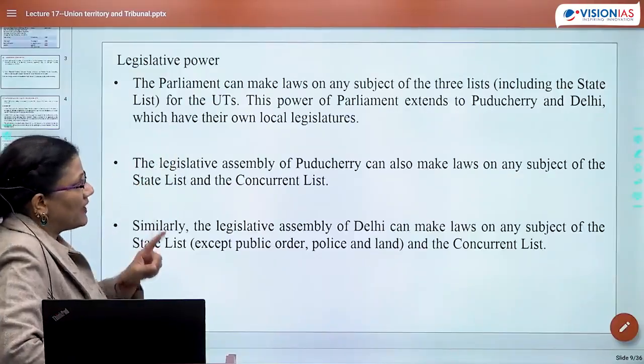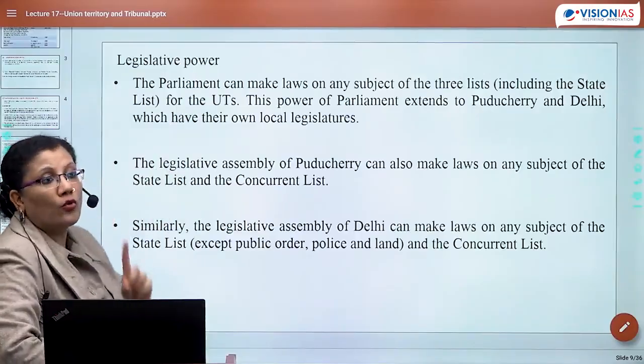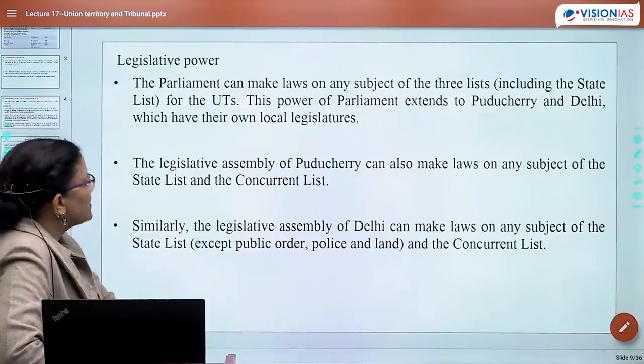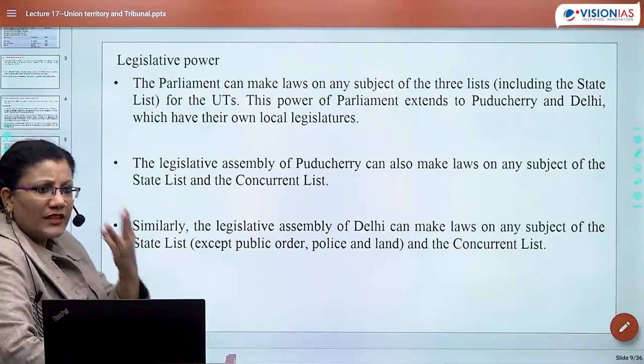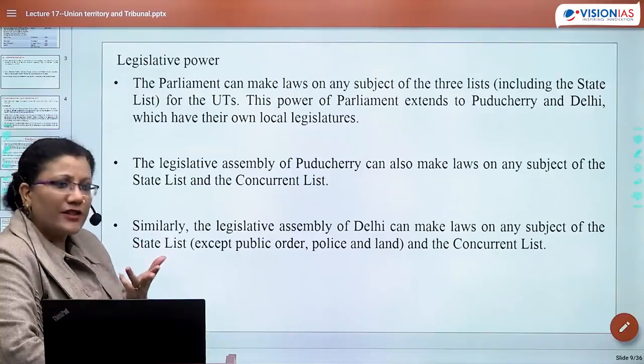This power of Parliament even extends to Puducherry and Delhi, which have their own local legislatures. So despite having your own local legislatures, of course, since there are three lists, one is union, one is state, one is concurrent, and then there is residuary.